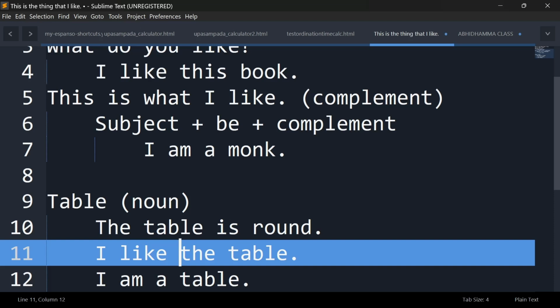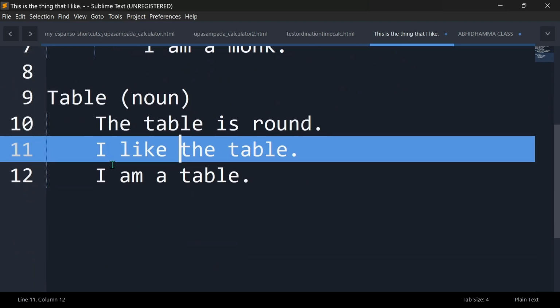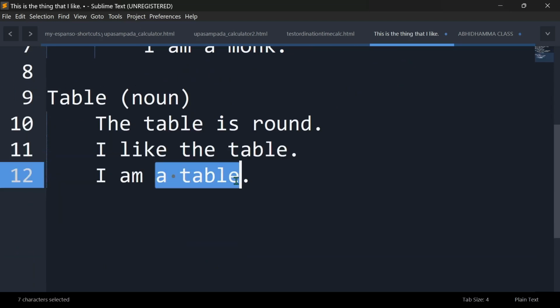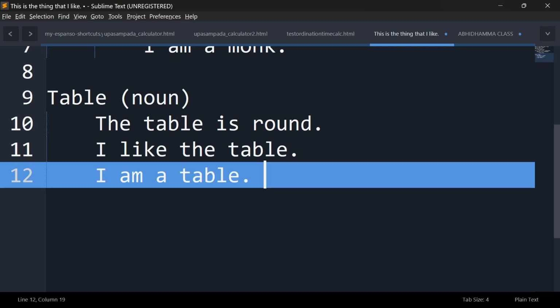We haven't discussed this in detail. Even to explain it to you, I need to study. But you see here, a table is not something that this verb am is doing something towards the table. You understand? It's a bit about the relationship between the verb and whatever comes.